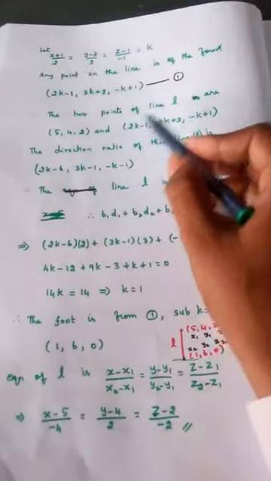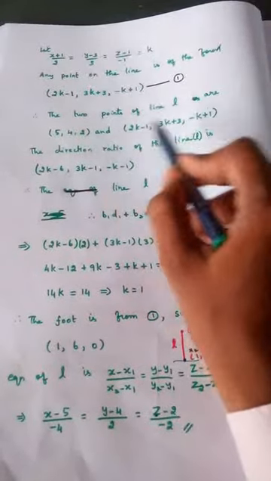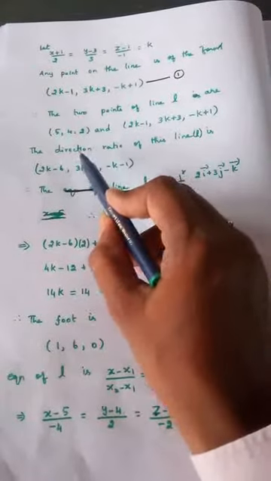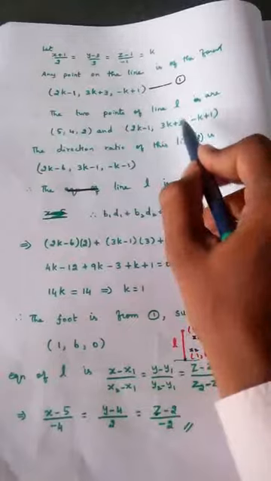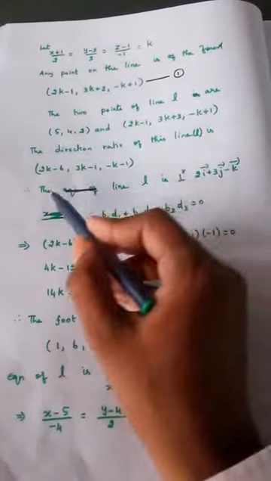So now what I found out, in line L I have found 2 points. So I can easily find the direction ratio. How to find it: x2 minus x1, y2 minus y1, z2 minus z1. So 2k